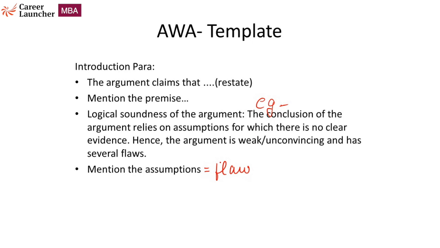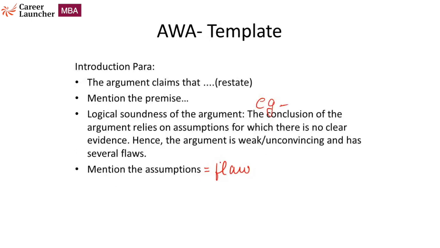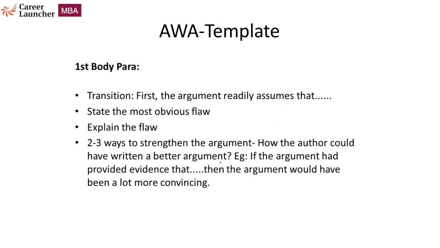Here, let's have a look at the body paragraph now and what exactly we have to write in it. In the first body paragraph, we need to make a transition. You can use transition words like firstly, secondly, thirdly. You can be more creative here if you want to, that's absolutely fine. Just make sure that you provide a link between the paragraphs. You don't start something new abruptly. Just provide a connection between the previous and the next paragraph.